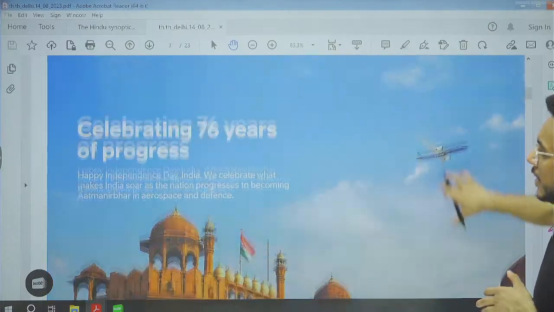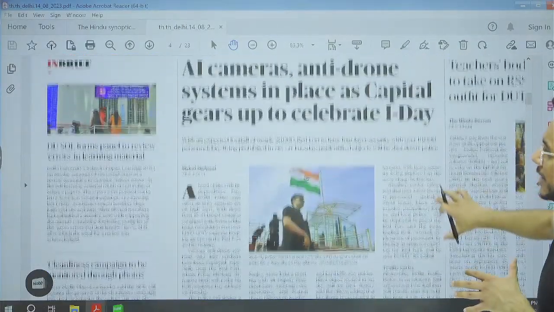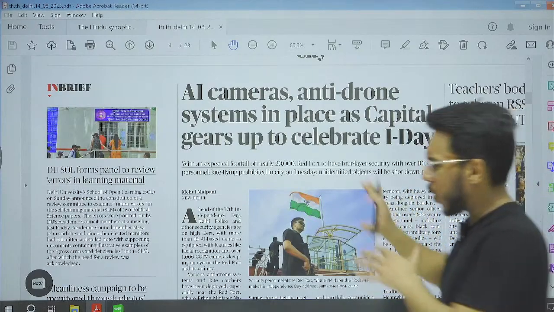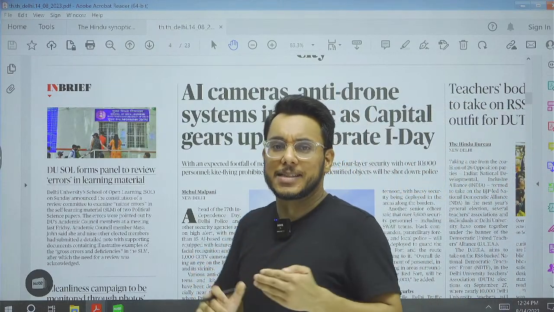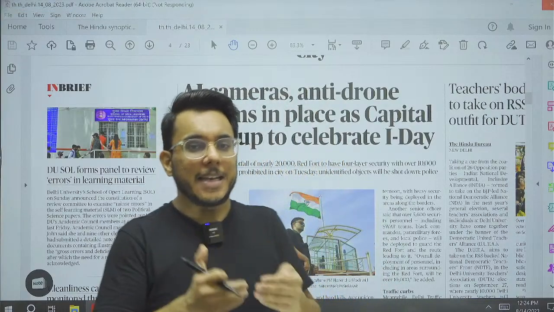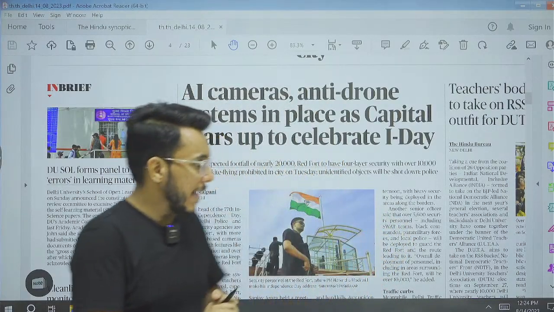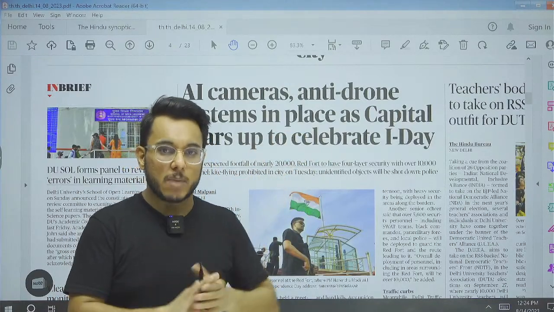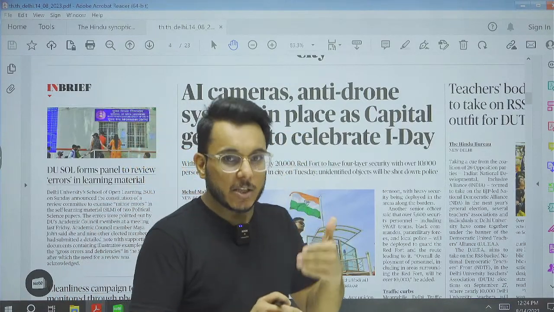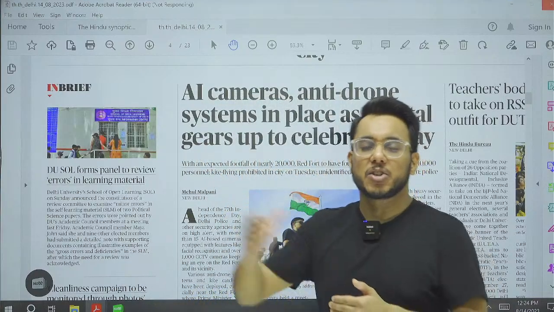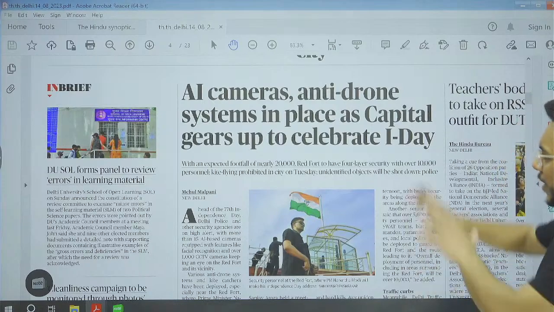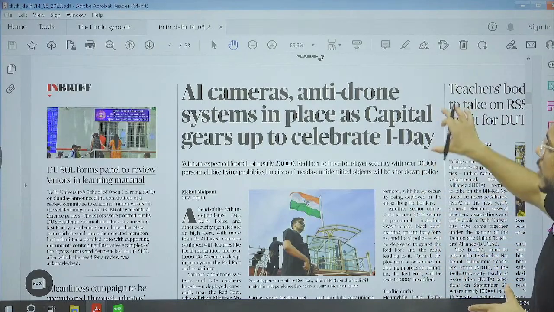Then we have these advertisements, city section, AI camera, anti-drone systems in place. Nothing much is important in this article for the exam, it is just talking about Delhi gearing up for Independence Day. And one more thing, the city section largely contains those types of articles which are specific to a region. If you have a different edition, Bengaluru edition or Chennai edition, this section will be different in your paper. However, much important articles we don't have here.